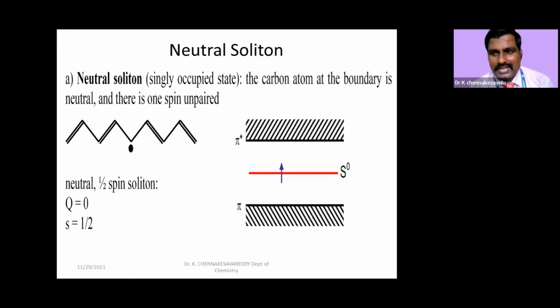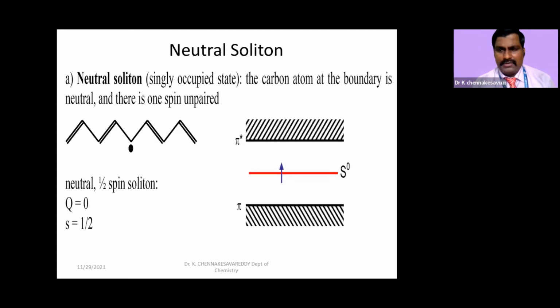It is a single electron. We don't have any charge in this species. Now, how are we defining this soliton? This is a neutral soliton. Neutral soliton means there is no charge. That is what we are writing: Q is equal to 0 and spin is on.